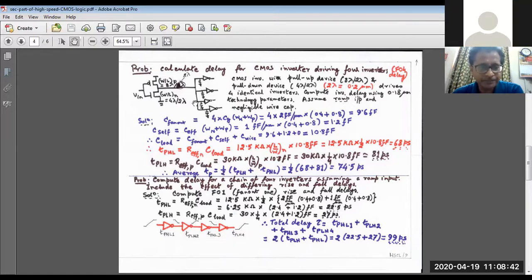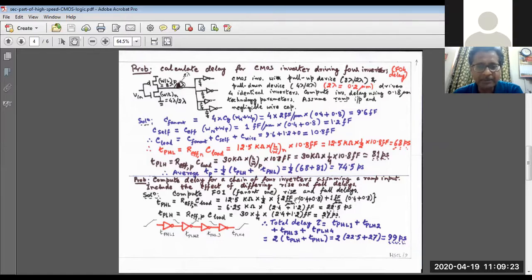Now instead of a fan out of 4, if we have a linear chain, compute the delay for a chain of 4 inverters assuming a ramp input. Include the effect of differing rise and fall delay. So the solution is to compute FO1, or fan out of 1, rise and fall delay. TPHL is the R effective N multiplied by CL, that is 12.5 kilo ohm into 1 by 2. Why is it 1 by 2 again? It is because of the length by width of the NMOS transistor, 2 lambda by 4 lambda, that's why it is 1 by 2.